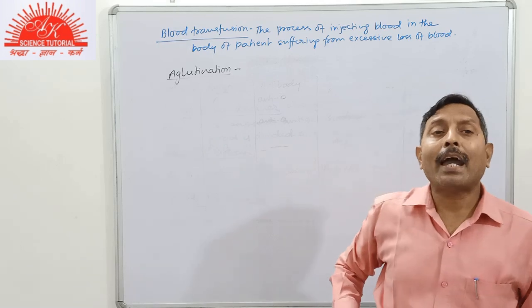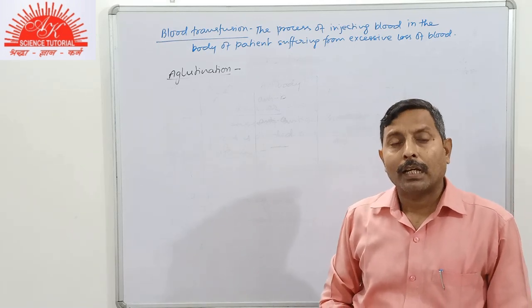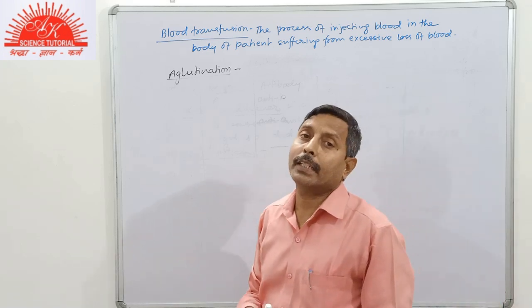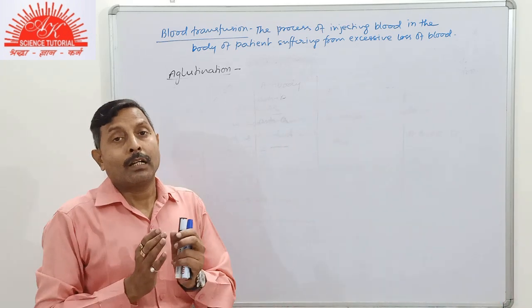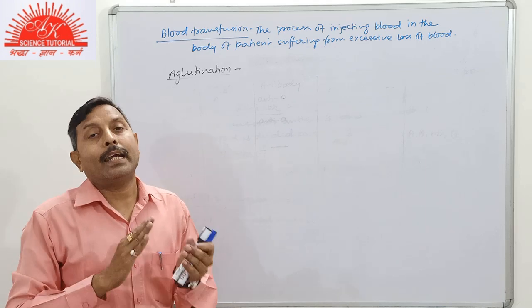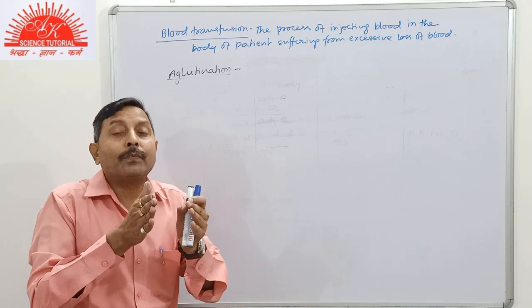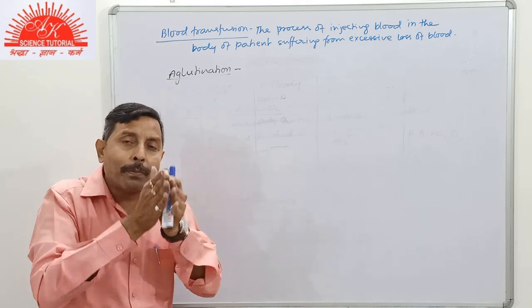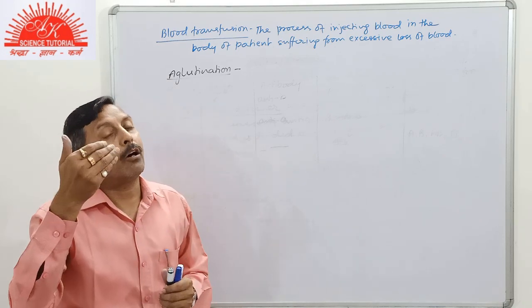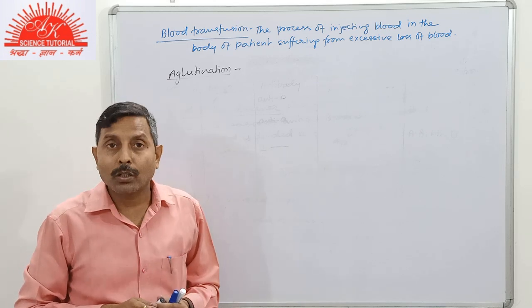Suppose an unmatched, incompatible blood transfusion takes place. Then between the blood of donor and recipient, an antigen-antibody reaction takes place, and the RBCs of the two blood groups will clump together, reducing the oxygen carrying capacity of the blood. That may be fatal also.